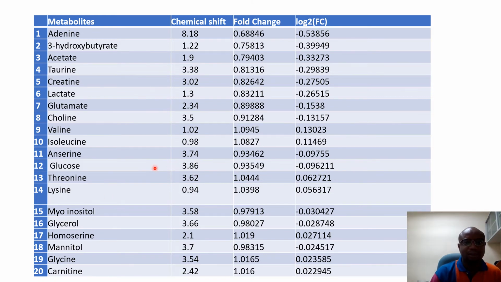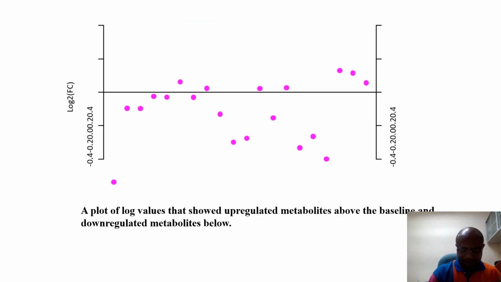This is the list of the metabolites, which shows the chemical shift and the fold change, which is the number of times the concentration of the metabolite increases or decreases. This is the logarithm values. The negative values are those of the downregulated metabolites, and the positive values are the upregulated ones. Here is the plot of the logarithm values. Those values above the baseline are the metabolites that are upregulated, and the ones below the baseline are the downregulated metabolites.